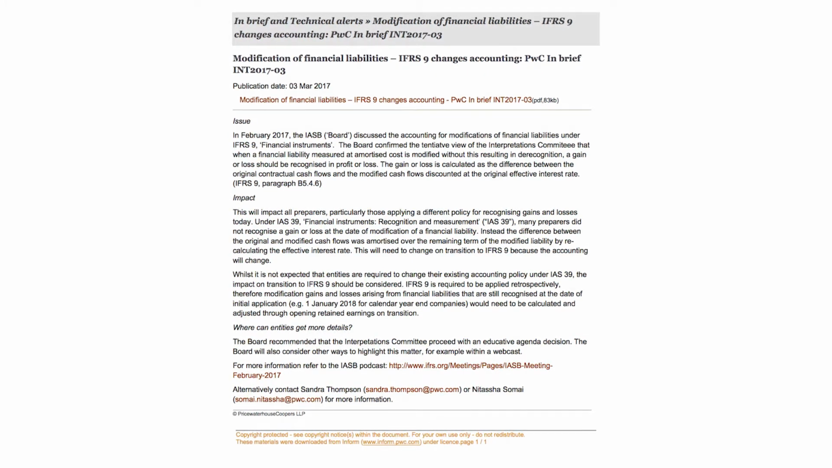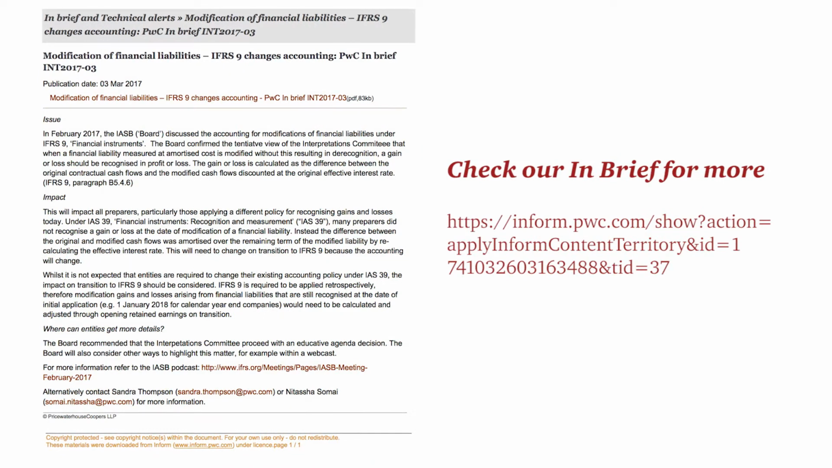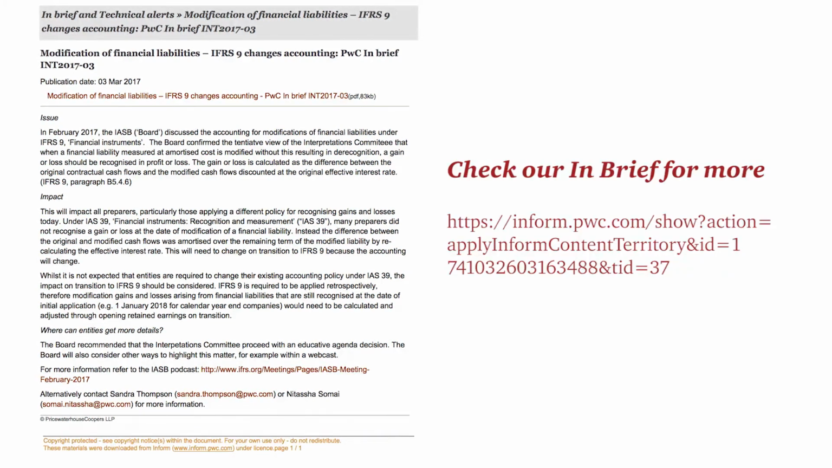Under the existing IFRS, the difference in cash flows resulting from a modification are usually amortized over the remaining term. Recently, the IASB confirmed that under IFRS 9, entities instead will now need to record these differences through net income at the time of the modification. If you have or expect to modify financial liabilities, check out our in-brief for more.